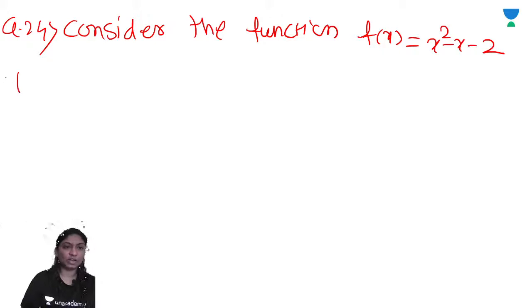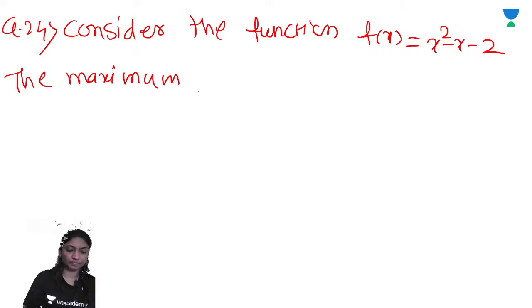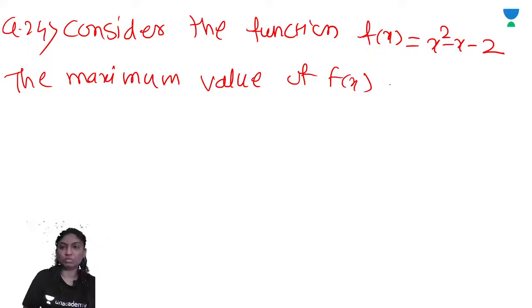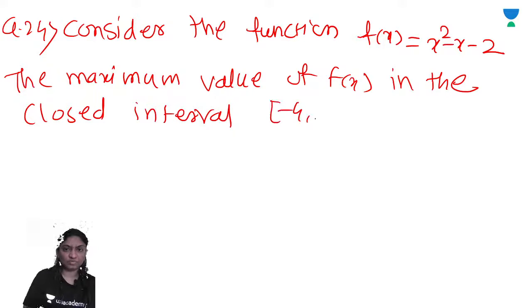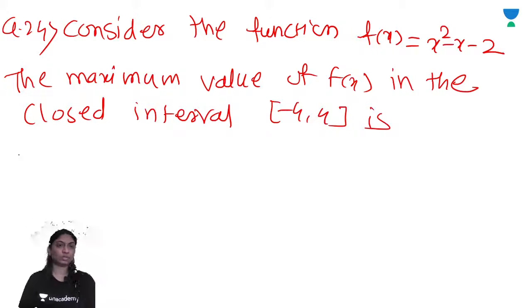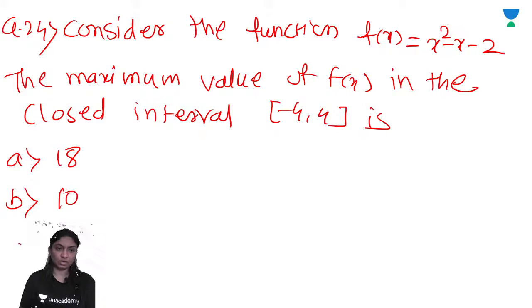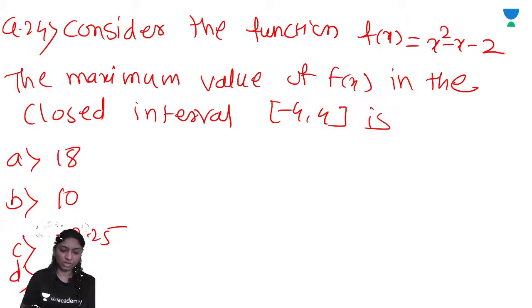The maximum value of f of x in the closed interval minus 4 to 4 is: option A 18, option B 10, option C minus 0.25, option D indeterminate.